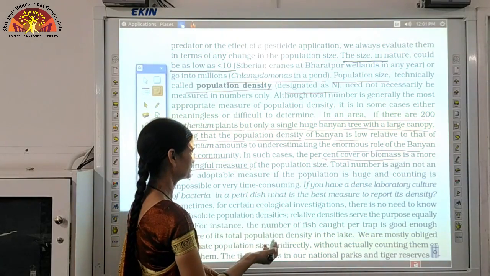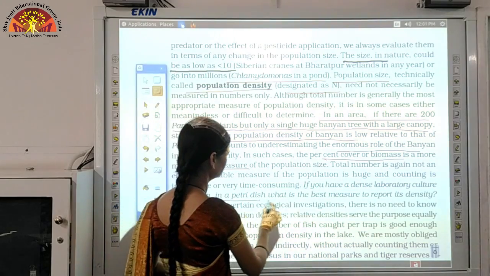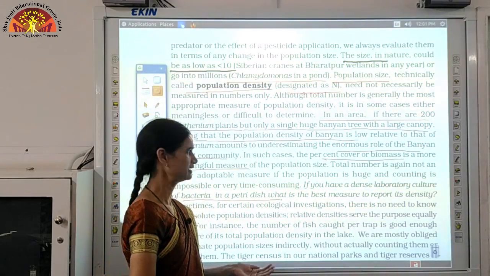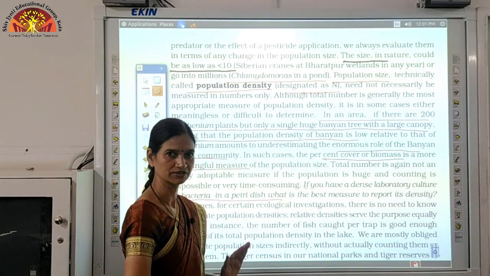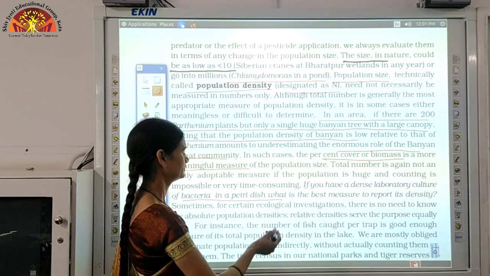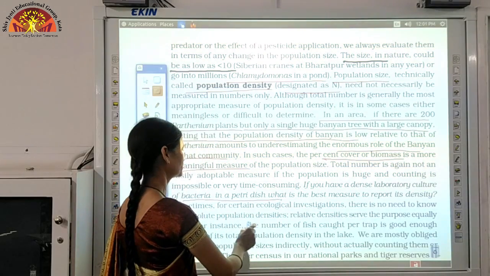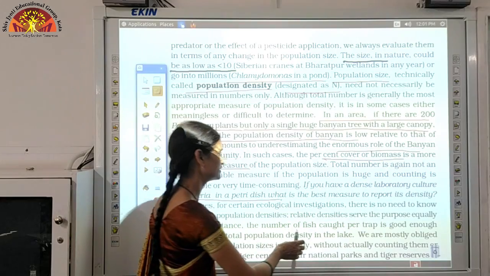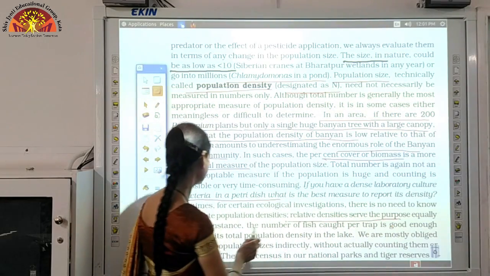Now another example: suppose we are growing bacteria in a petri dish. How can we measure its population? Again we will measure it with the biomass only, we will not count it. There is no need to know the absolute population densities. Relative densities serve the purpose equally.